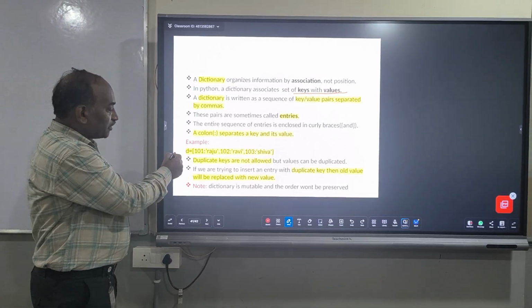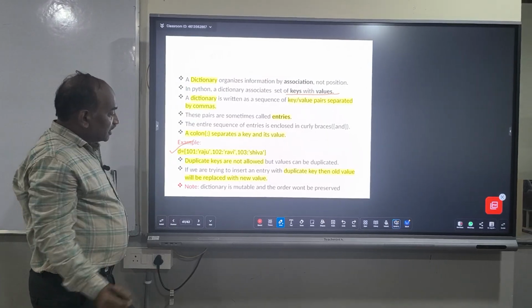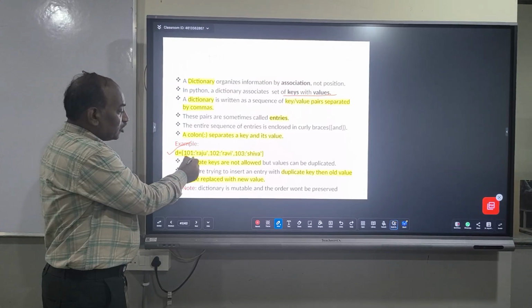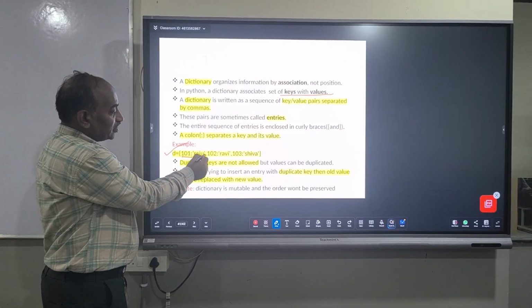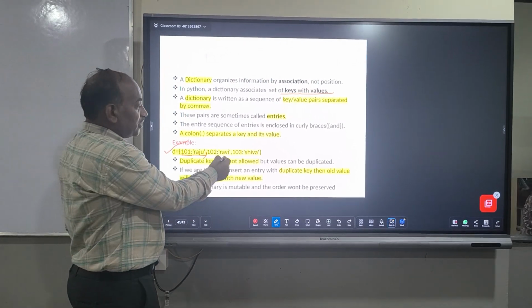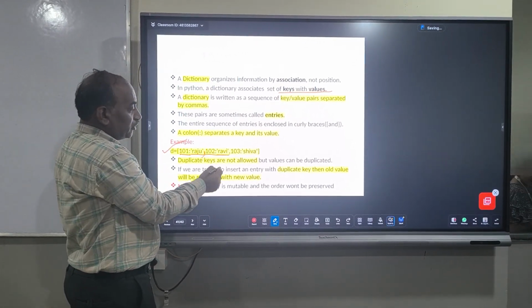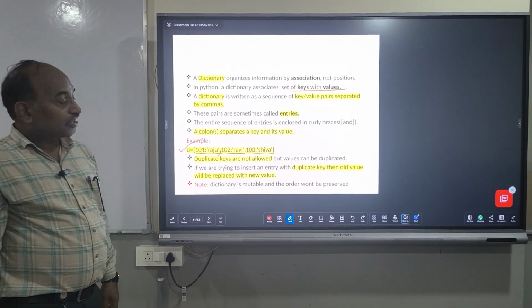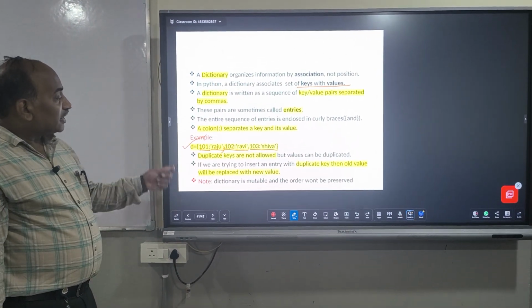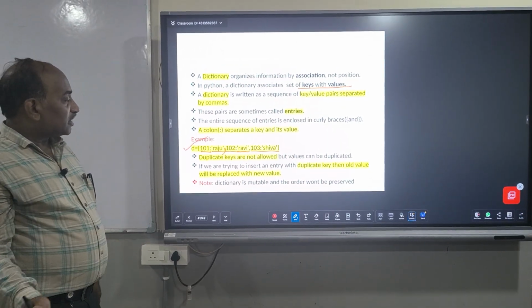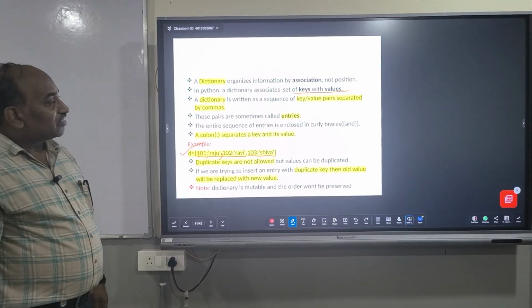This is an example of storing content in a dictionary: 101 colon Raju is one key value pair, 102 colon Ravi is the second key value pair, and 103 colon Shiva is the third key value pair. In this form, we can store different types of data under the dictionary data type.